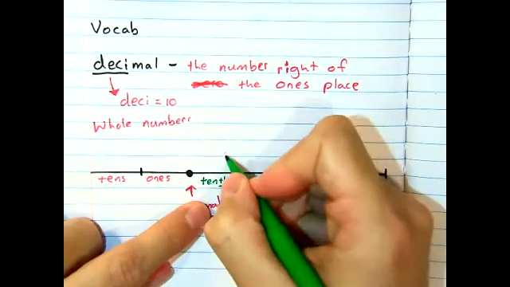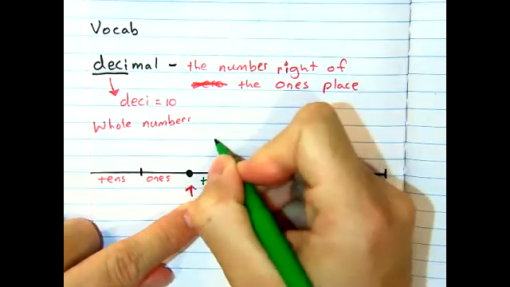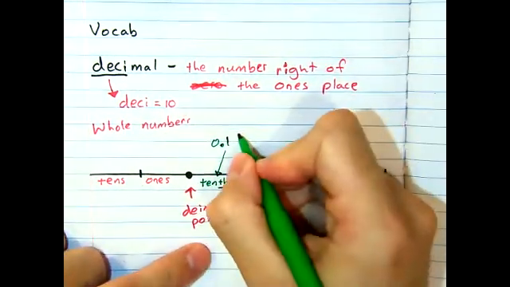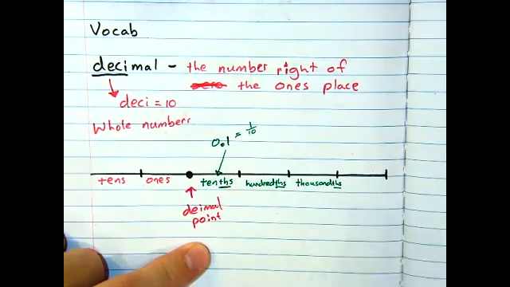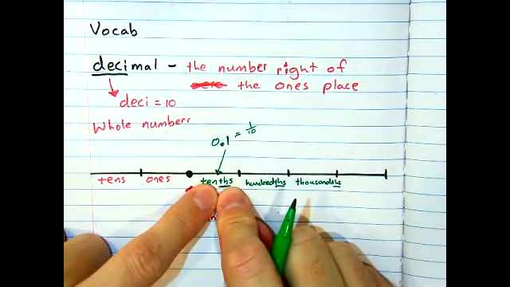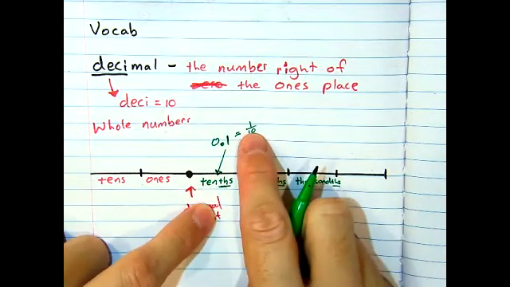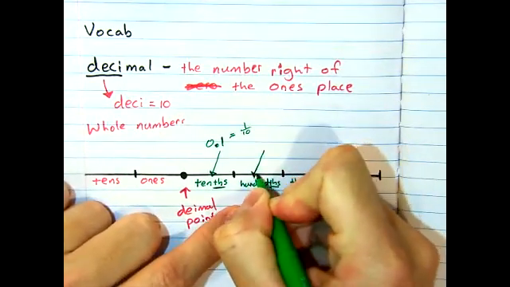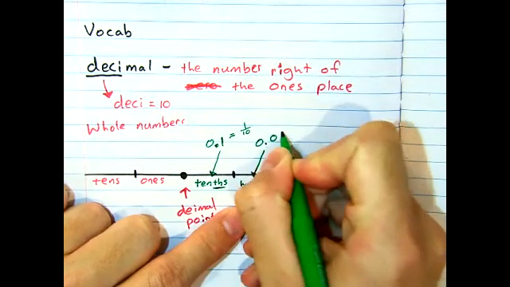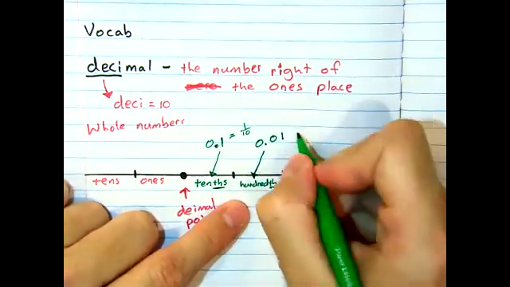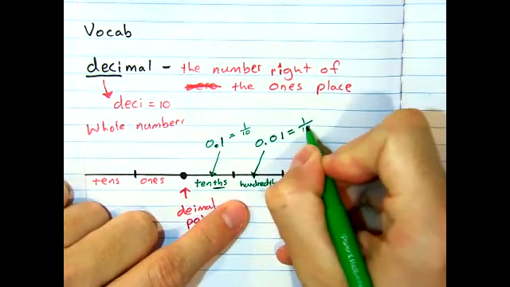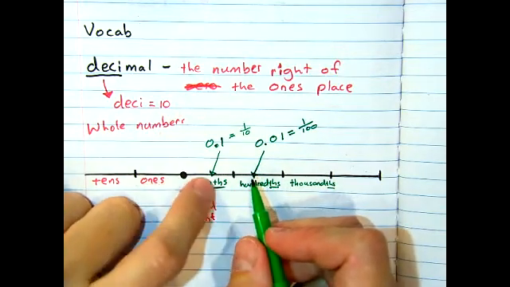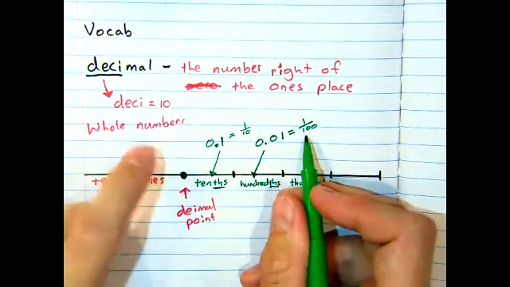Our first section is, let's see, an example of a tenth would be 0.1, which is equivalent to 1 over 10. We're saying this place is 1/10 of 1. All right, next, we're going to look at hundredths. That'd be 0.01. And that as a fraction would be 1 over 100. We're saying if we had 0.01, that is 1/100th of 1.